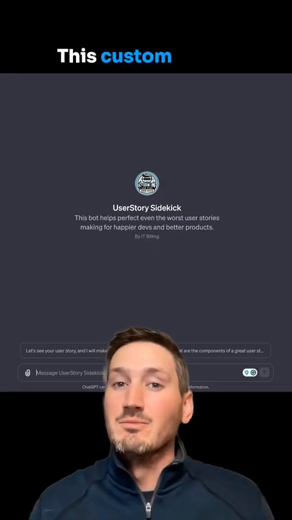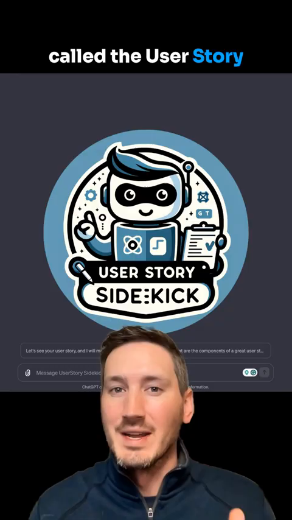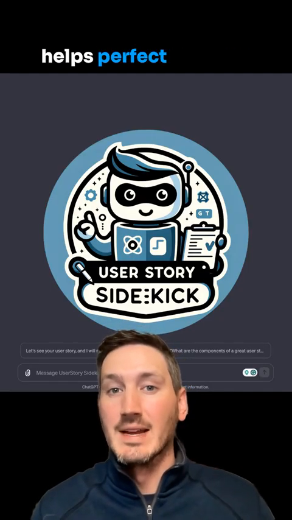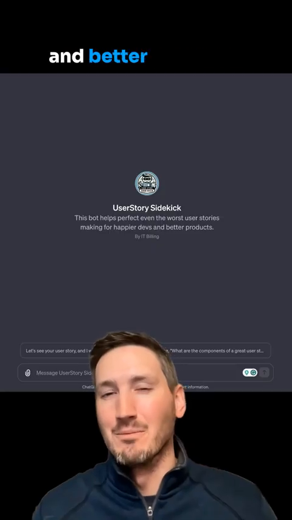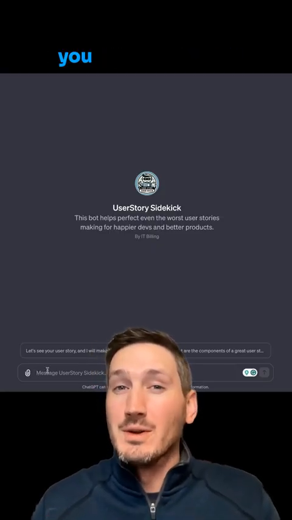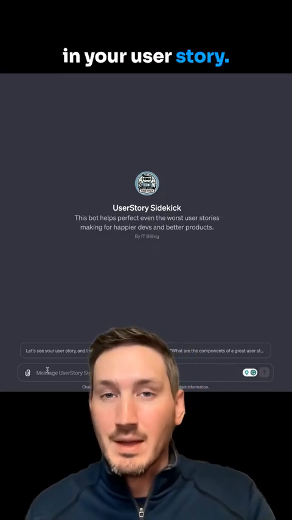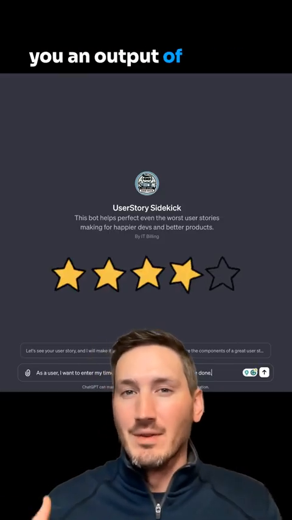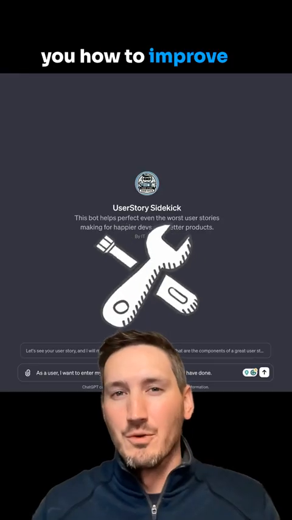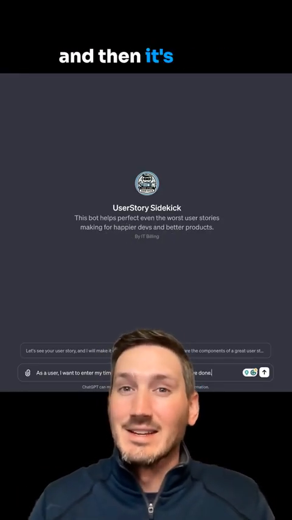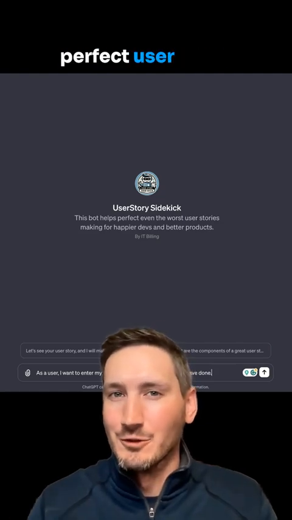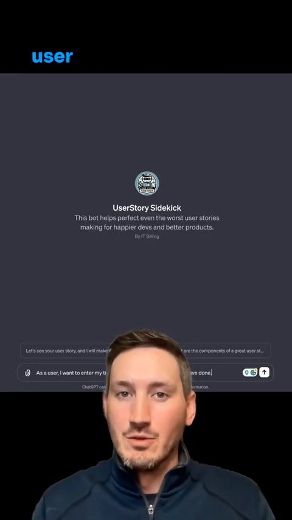Let's get into it. This custom GPT is called the User Story Sidekick, and this bot helps perfect even the worst user stories, making for happier devs and better products. So how it works, all you got to do is put in your user story, and it's going to give you an output of a rating. It's going to tell you how to improve it, what's wrong with it. It's going to ask you some questions on how to perfect it, and then it's going to give you back the perfect user story. So I'm going to drop in a user story here.